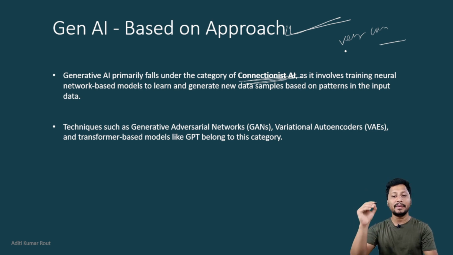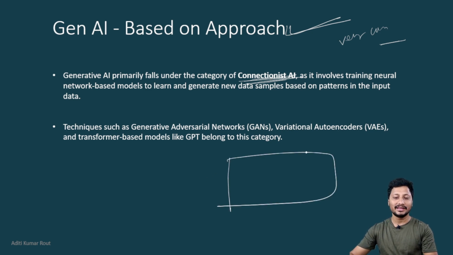That's why, based on approach, we can say this is part of connectionist AI, which is a subpart of AI. That means this is AI, this is connectionist AI, then this is Gen AI.